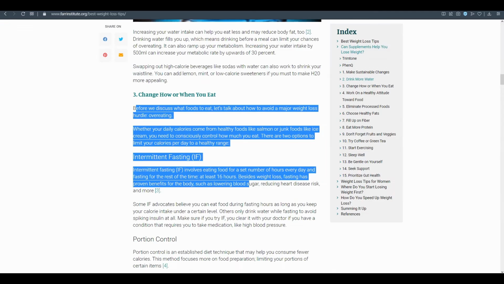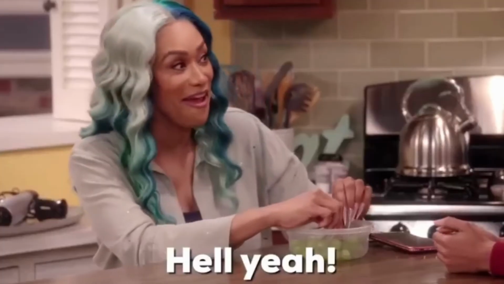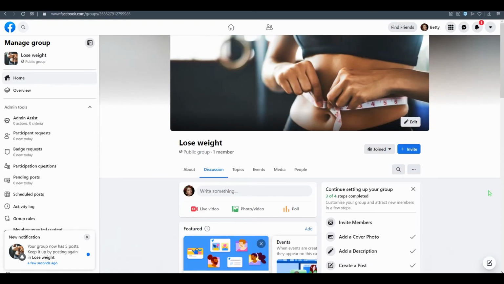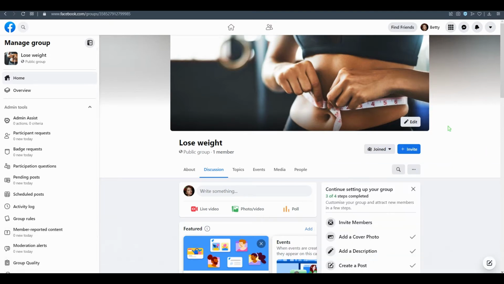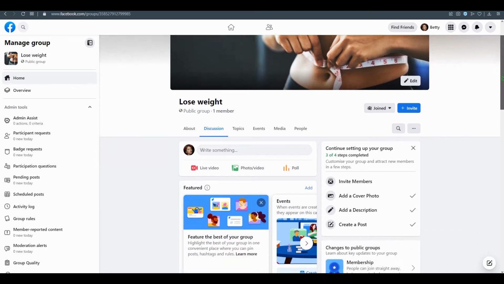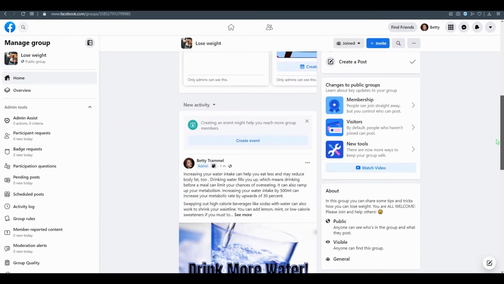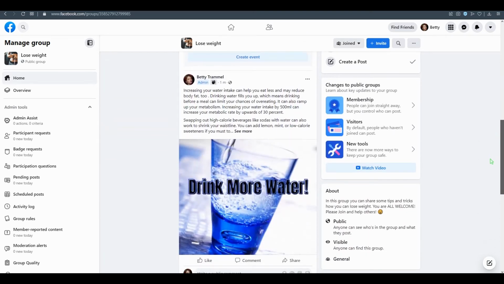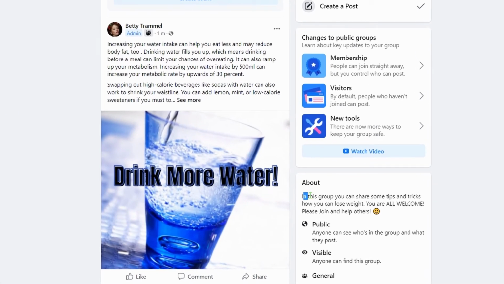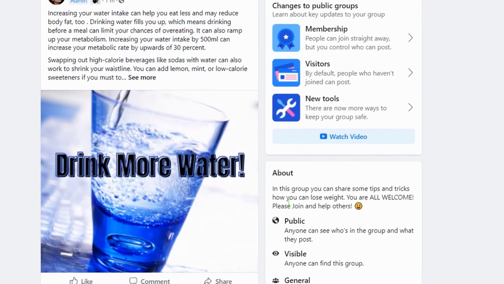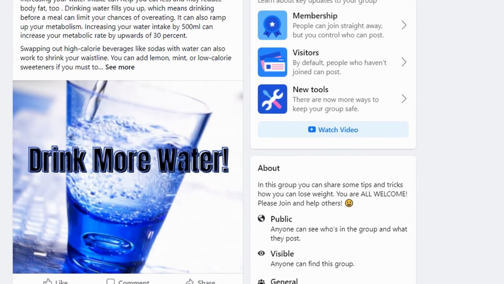Okay, now I'm going to do it. So I just optimized this group really simply, but you can do it more and more beautifully so it looks real. I just posted one post, but do more. And the description: in this group you can share some tips and tricks on how you can lose weight. You're all welcome, please join and help others.